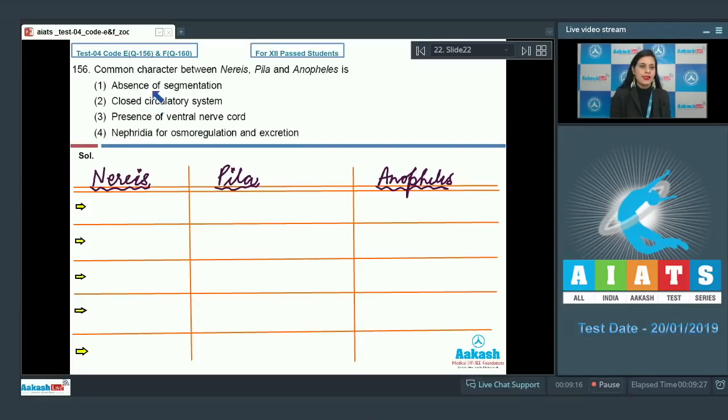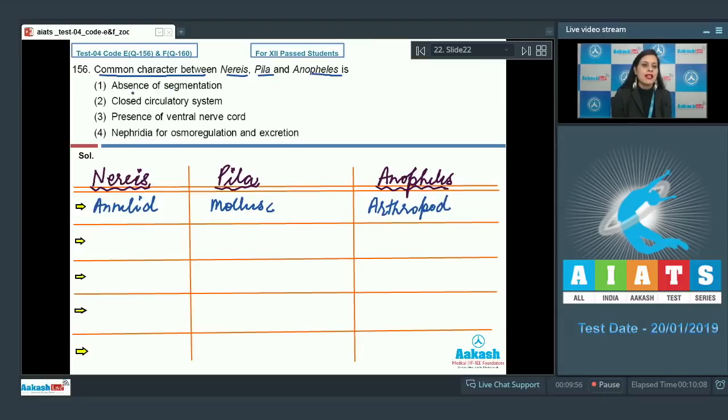Question number 156. Common character between Nereis, Pila and Anopheles is. Now we know that Nereis is an annelid. It belongs to the phylum Annelida. Pila is a mollusk. It belongs to the phylum Mollusca. Whereas Anopheles is an arthropod which belongs to the phylum Arthropoda. Now we have to find out the common character between these three organisms.